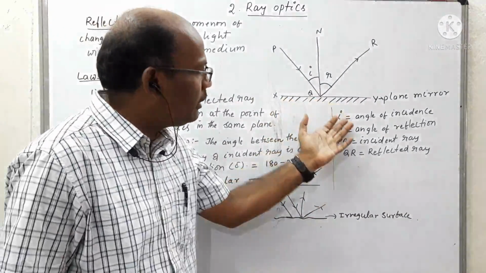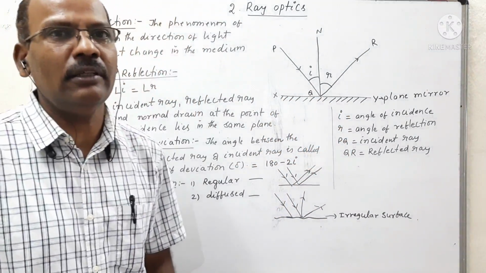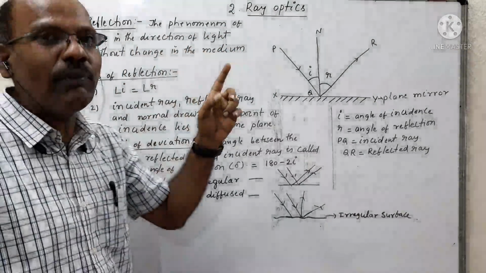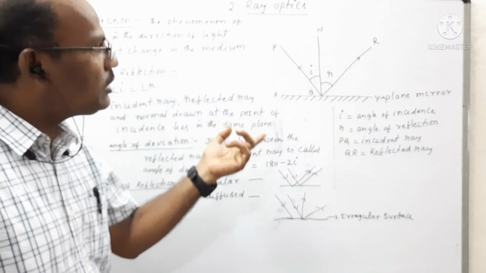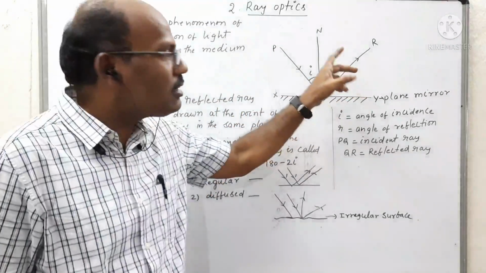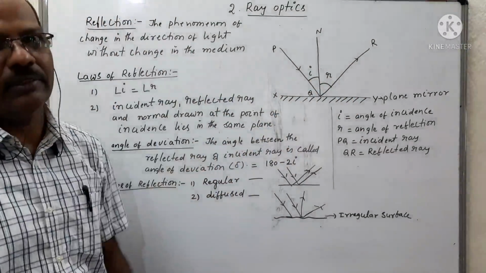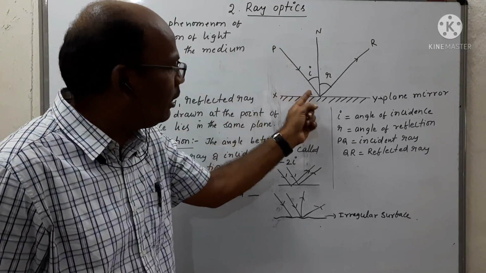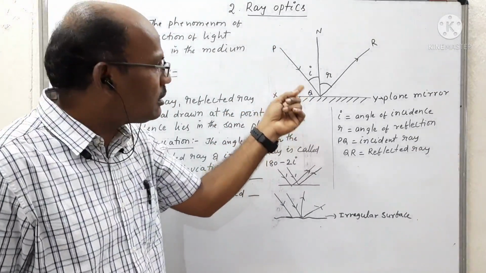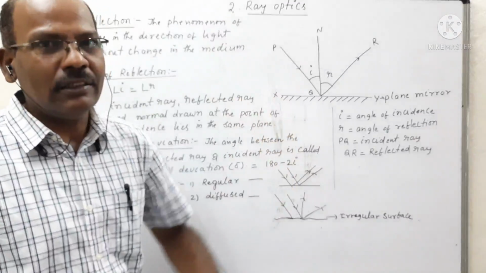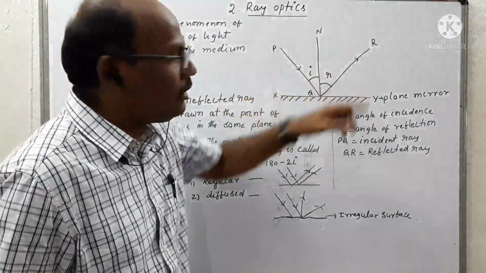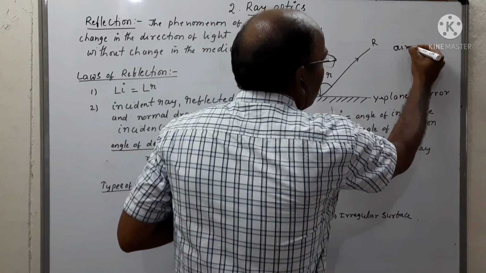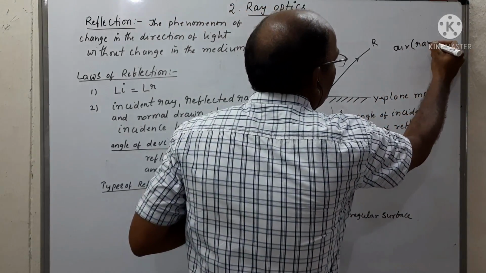So based on the diagram, how can we define reflection? The phenomenon of change in the direction of the light path without change in the medium is called reflection. Here we observe that the incident ray PQ changes its path without change in the medium. This medium is called the rare medium, which is represented by air.